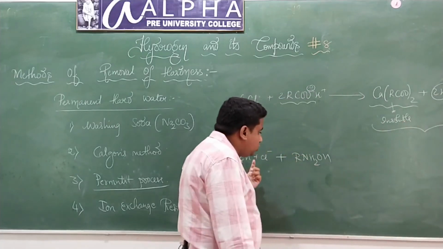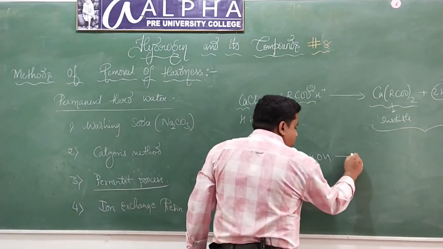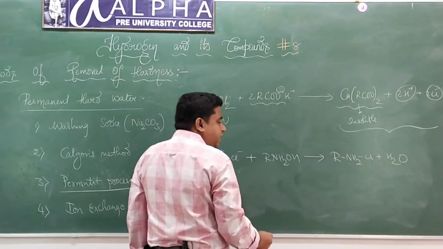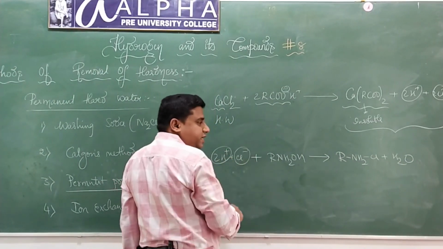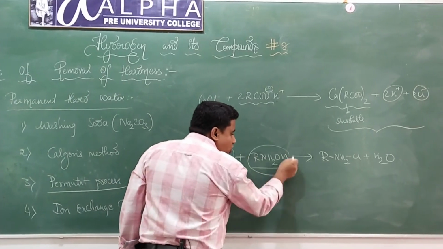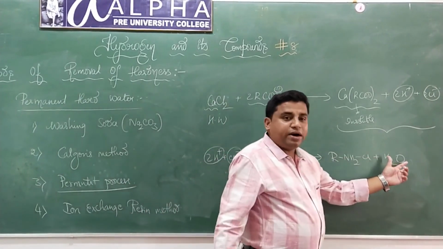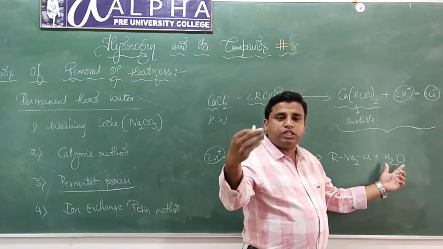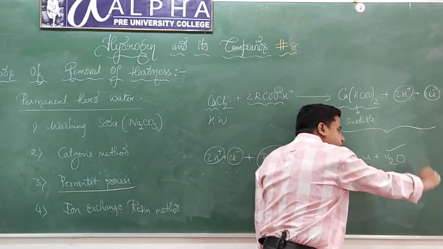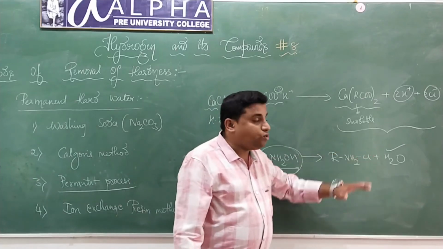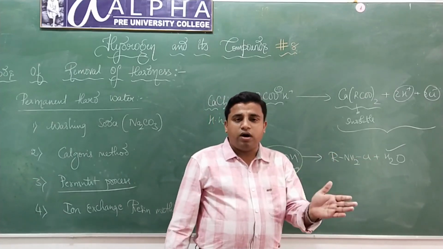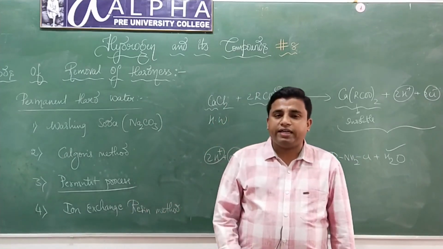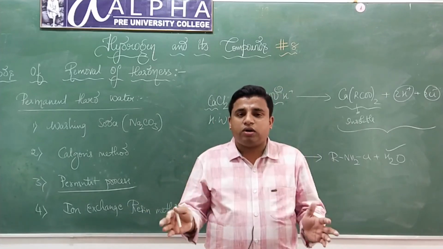Therefore, that water is passed through anionic exchange resin. Now what is going to happen? It will form RNH2Cl plus H2O. Look here. So we have removed all H plus ions and all Cl minus ions by passing through anionic exchange resin. Now the emergent water is free from calcium and magnesium ions, and it is also free from all the H plus ions and Cl minus ions. This water will be fit for drinking. This is how we convert permanent hard water into soft water, through which process? Ion exchange resin method. So that's all about the hardness of water.